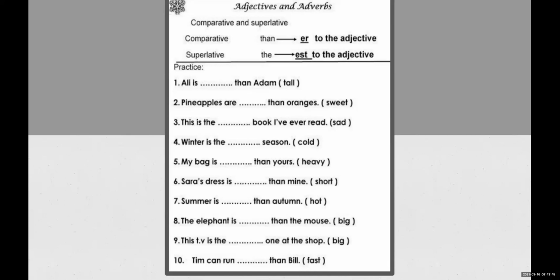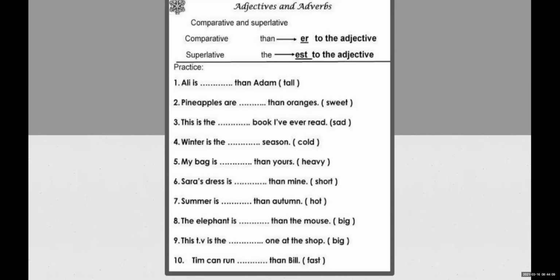So how it works, which goes for superlative, which goes for comparative, and which goes for positive. Normally positive we are able to identify, but students get confused in comparative and superlative. So a simple formula I have given you. If the sentence has "than", it will go for comparative degree and the adjective will be added with -er.